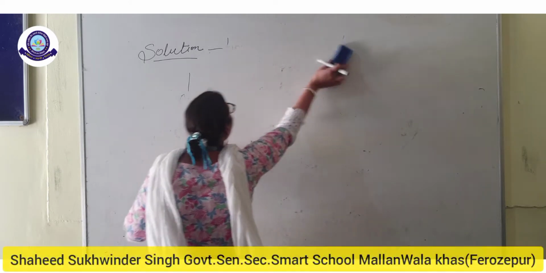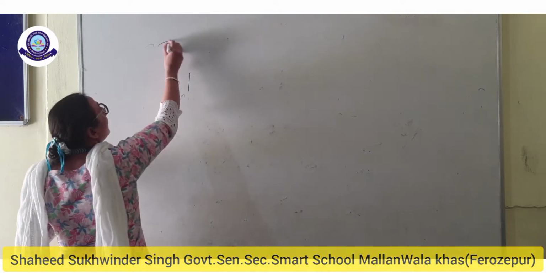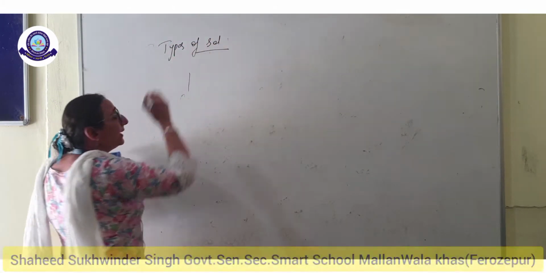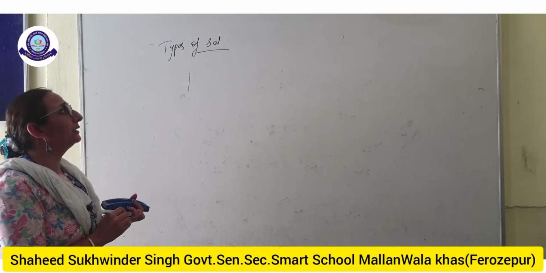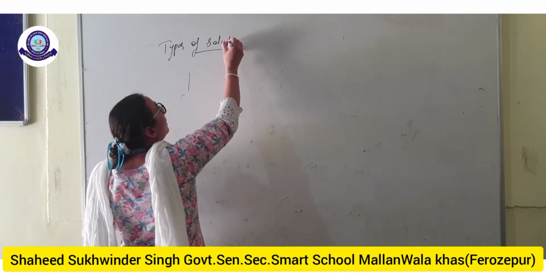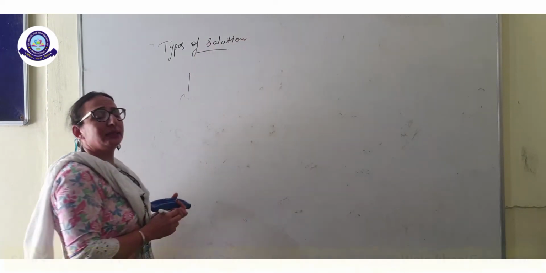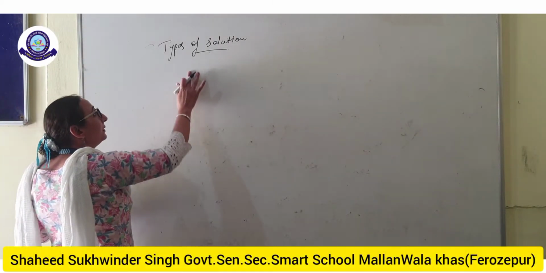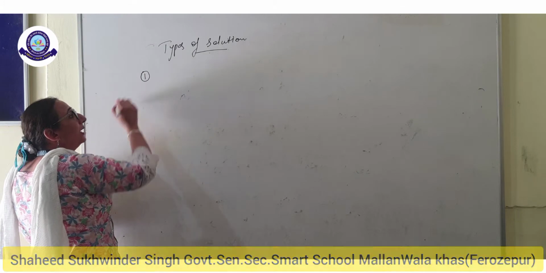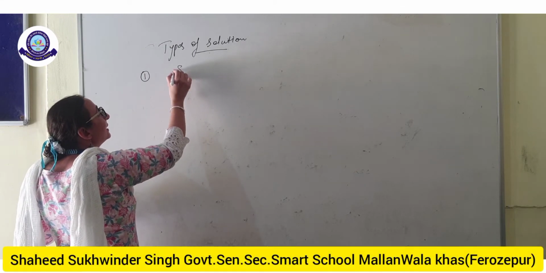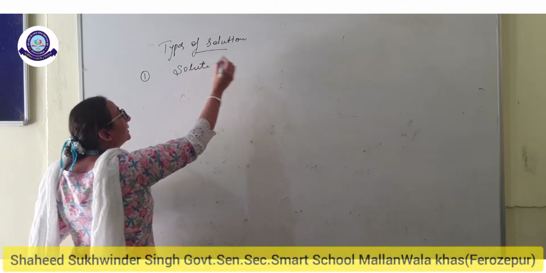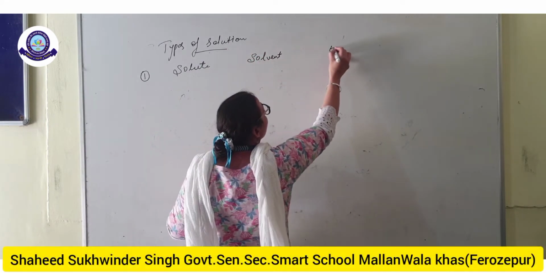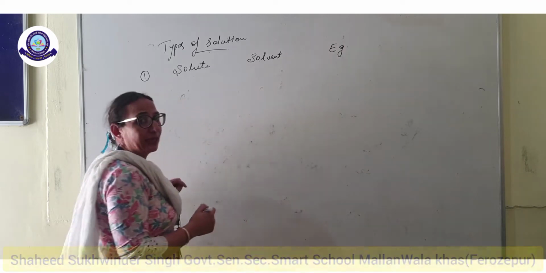Then types of solution. There are different types of solution, depending upon the physical state of the solute and the solvent. Depending upon the type of the solute and the solvent, we will write solute here, in the second column we will write solvent, and in the third column we will write the example.